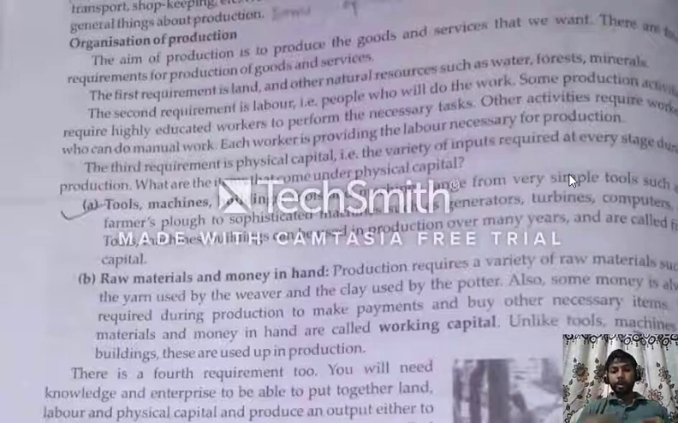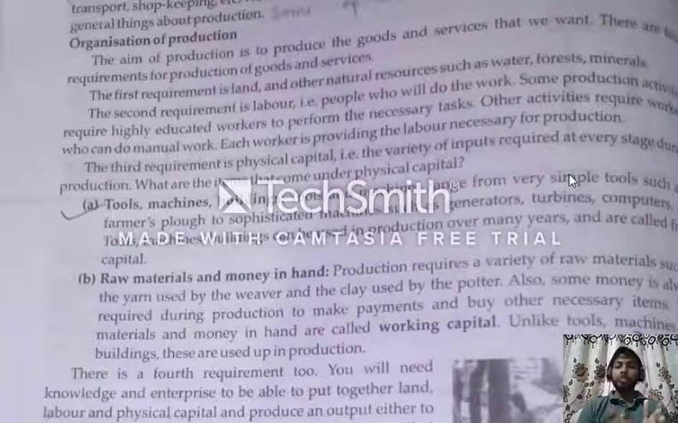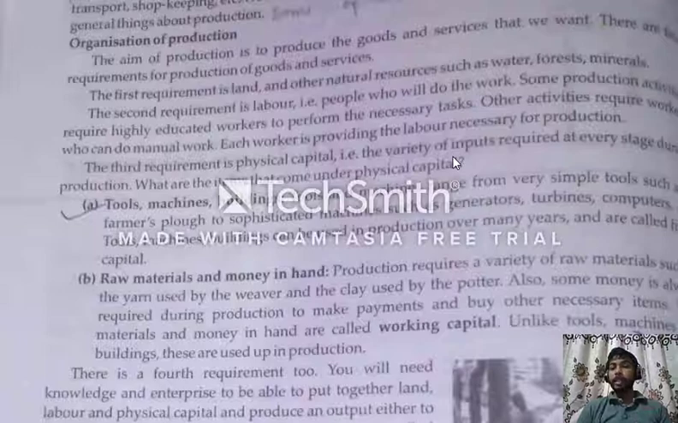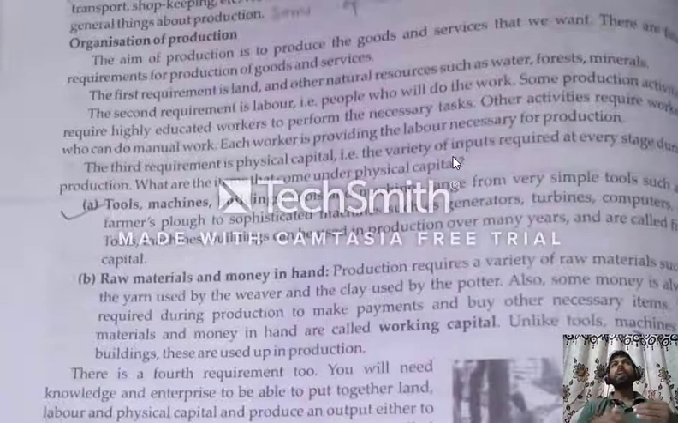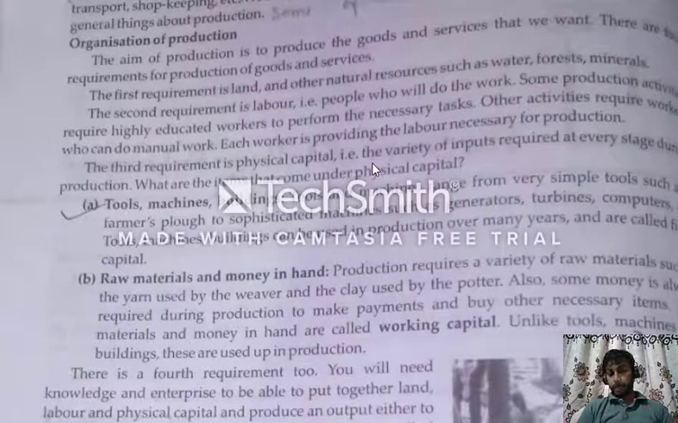What is the aim? All these things are for more and more production. So it is very necessary to provide labor for the production. If we need more and more labor so that the production will be more, they will have to provide it. The third requirement is physical capital.